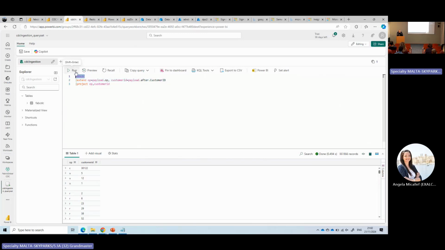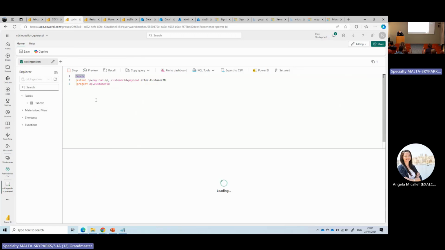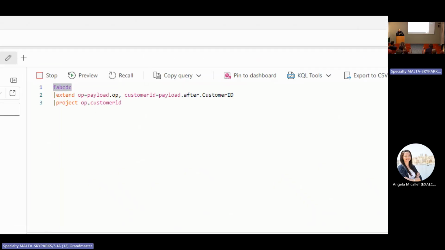Let me query only the table. What language is this? This is KQL. Every data analyst needs to be studying KQL. It's part of the data analysis environment, the language that we use for real-time analysis.